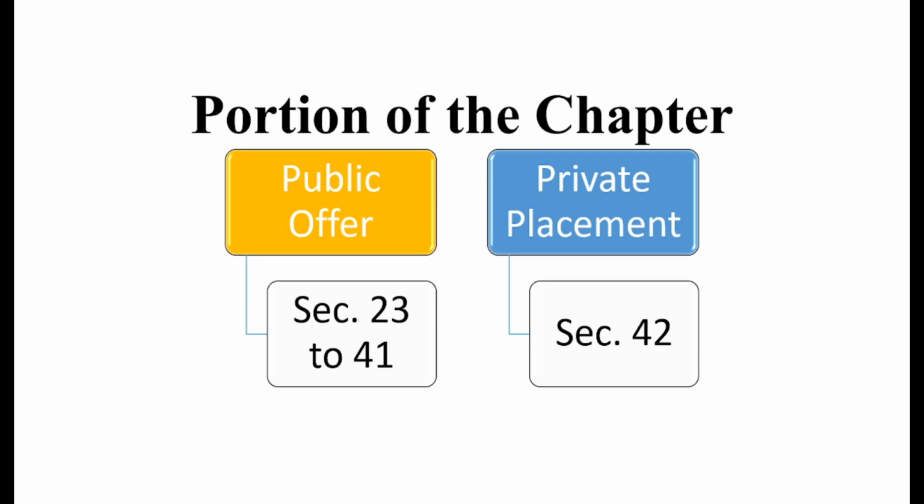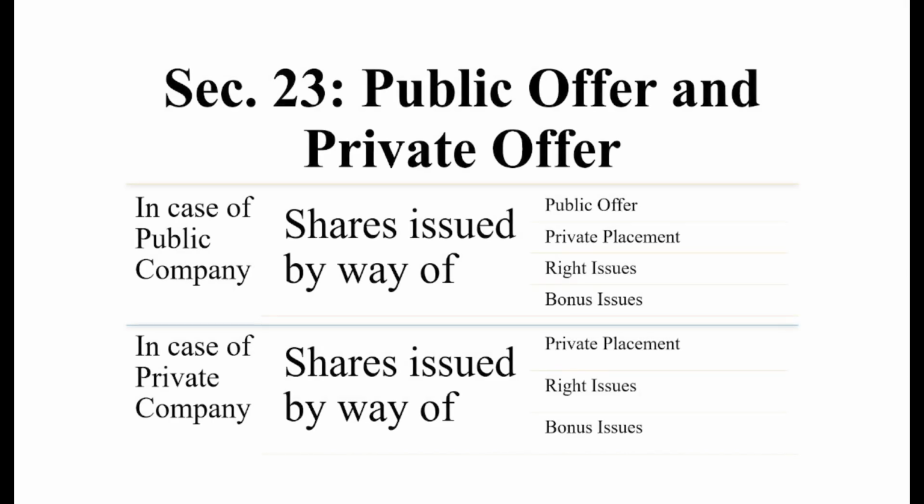Correct? Next. So let's start with the first section, which is section 23. Section 23 stands for public offer and private offer. In the case of a public company, shares can be issued by way of four alternatives.